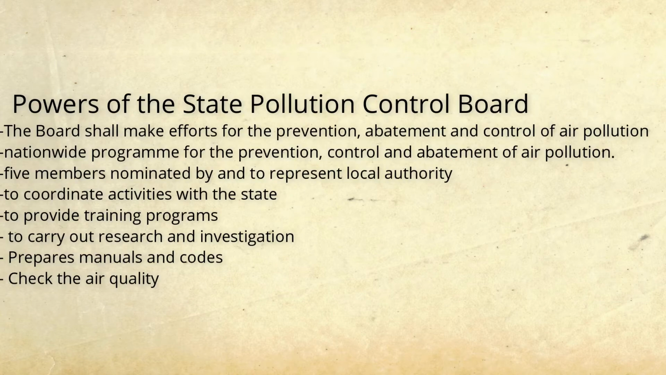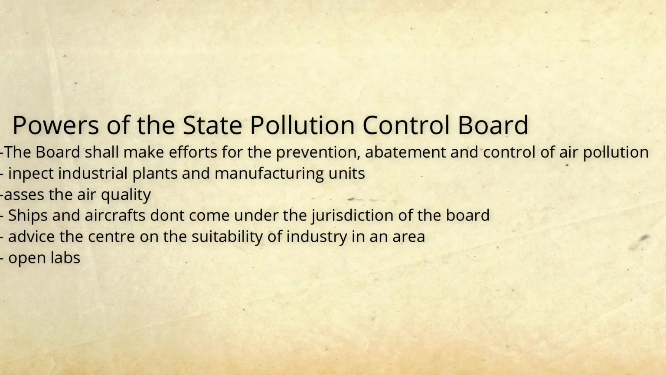Now next let's move on to the State Pollution Control Board laid out under section 17. These powers include, similar to that of the central board, the power to control, prevent and abate air pollution. The Central Pollution Control Board has similar power to that of the State Pollution Control Board. So this includes the power to prevent, control and abate air pollution.